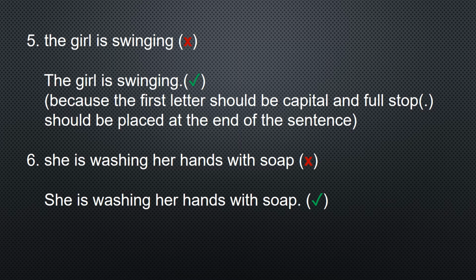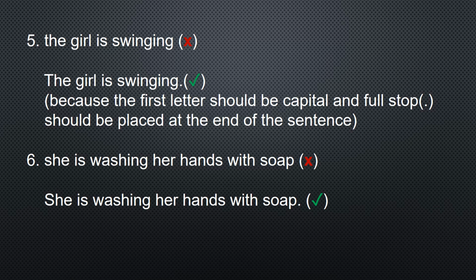Now, next example. "the girl is swinging" Now you can see the first letter of this sentence is small, and at the end of the sentence a full stop is not placed. So this is not a sentence because the first letter should be capital and the full stop should be placed at the end of the sentence.